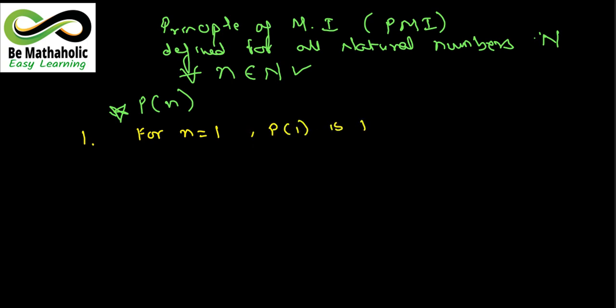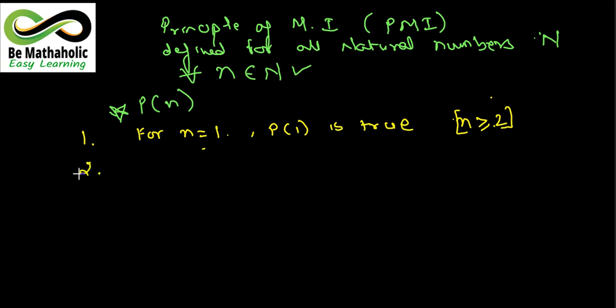P(1) is true. Remember this. If we put n as 1 in a particular statement, then that statement should prove to be true. As n belongs to natural numbers, we begin with 1. It might be that for certain questions you will get n greater than or equal to 2, meaning the statement might not be satisfied for 1 but will be satisfied for 2 and higher values. That will be given in the particular question, but if it is not given, you will begin from n equal to 1. So for n equal to 1, P(1) is true.